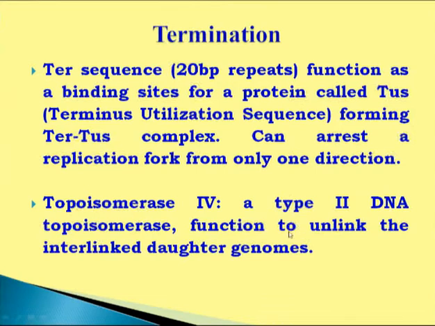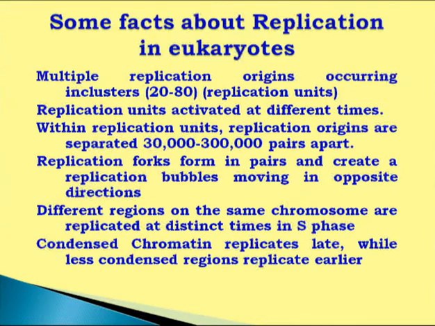It's a type of type 2 topoisomerase. Sometimes it is also called DNA gyrase, responsible for unlinking the interlinked daughter genomes, and therefore a complete nucleotide is synthesized. Now we have to remember some of the facts in replication in eukaryotes.